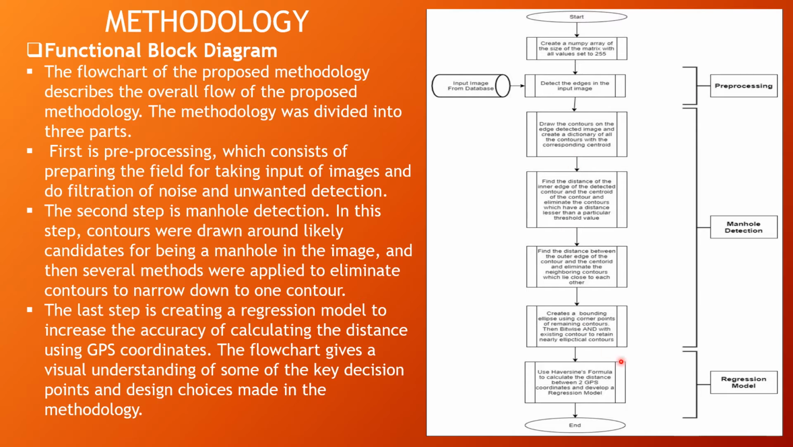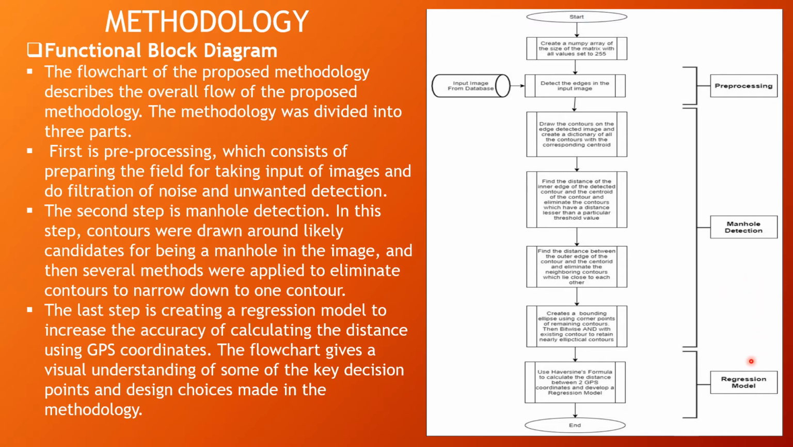Methodology. This is a flowchart of the proposed methodology. The methodology was divided into three parts: pre-processing, manhole detection, and regression model. The pre-processing consists of preparing the field for taking input of images and filtering of noise and unwanted detection. In manhole detection, the contours were drawn around likely candidates for being a manhole in the image, and then several methods were applied to eliminate these contours to narrow down to one contour.